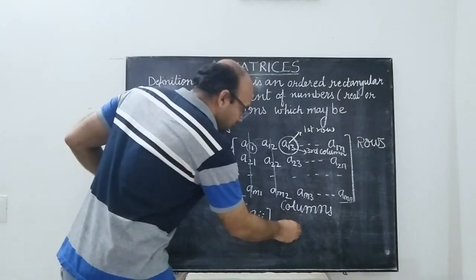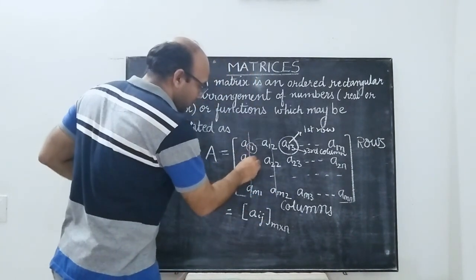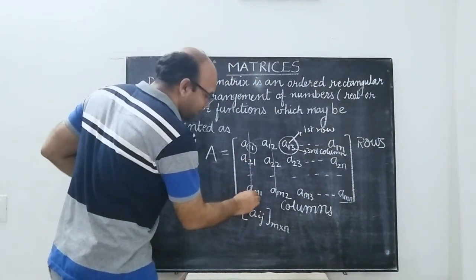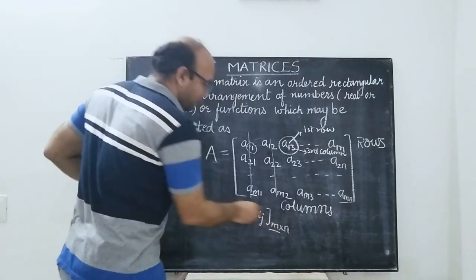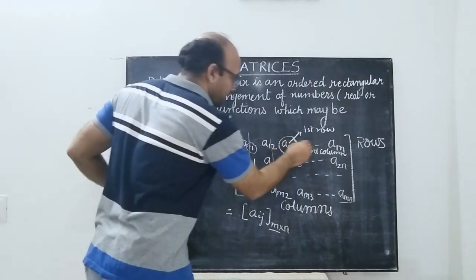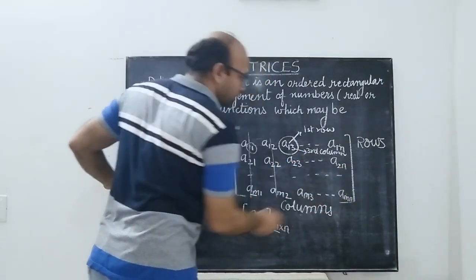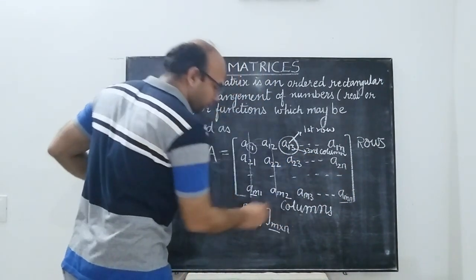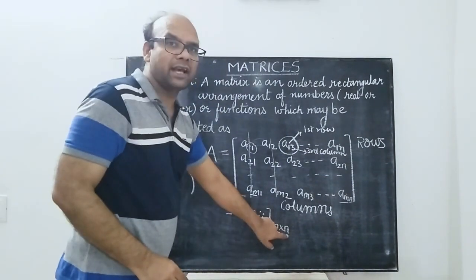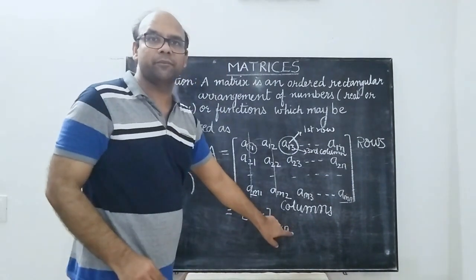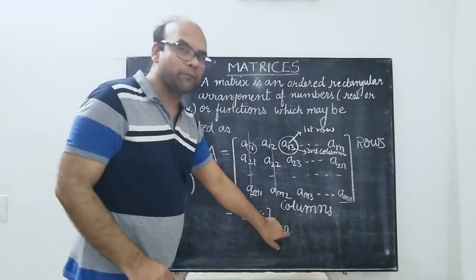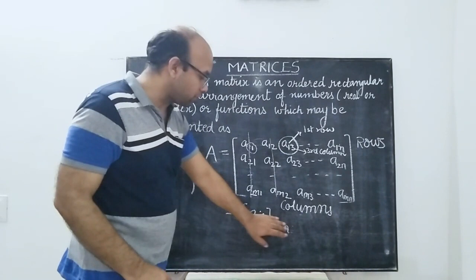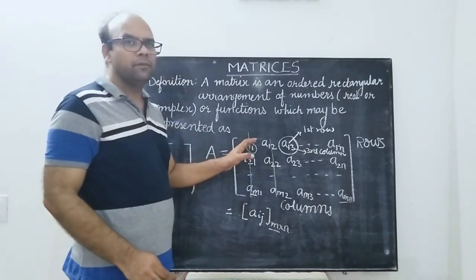If you have m number of rows, we write m here, and if you have n number of columns, we write n here. So m cross n represents the number of rows and columns, and m cross n is the order of the matrix.